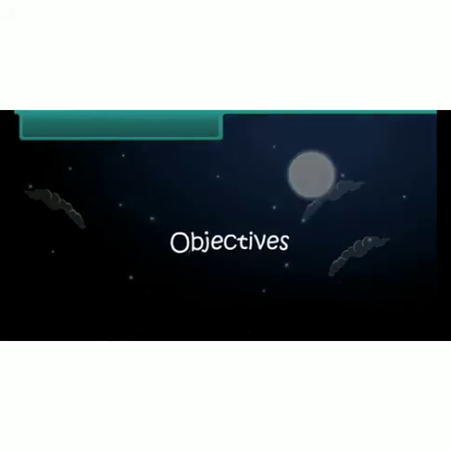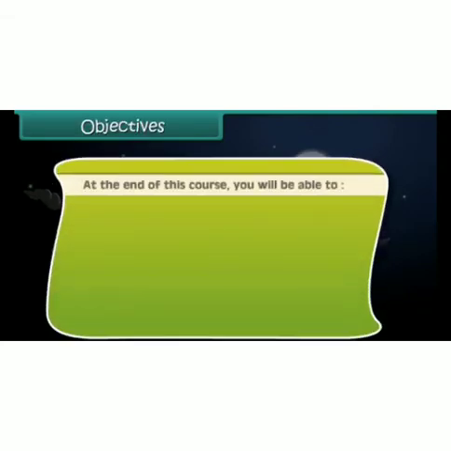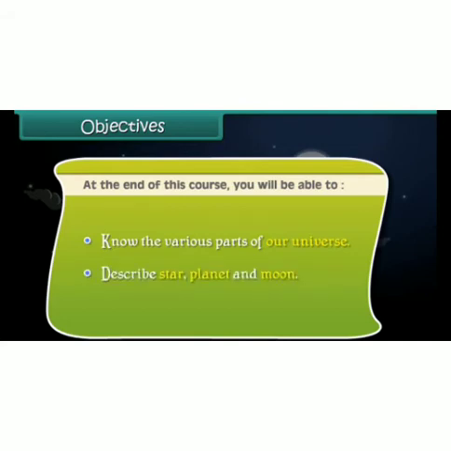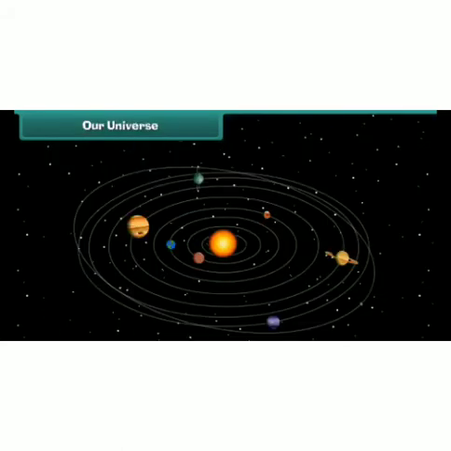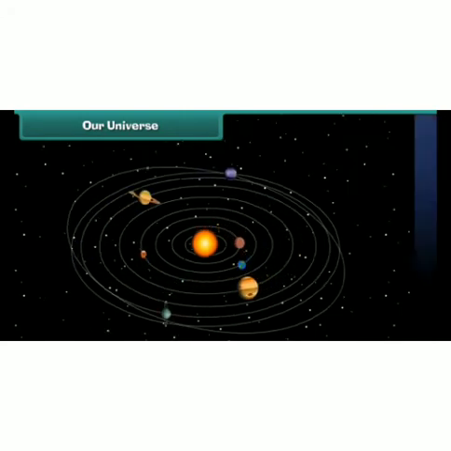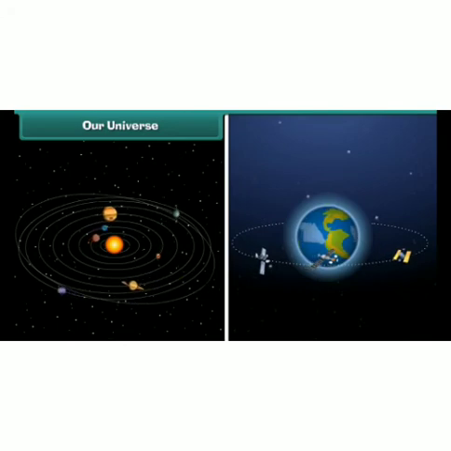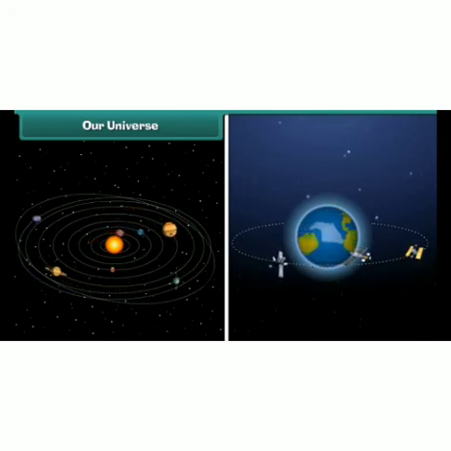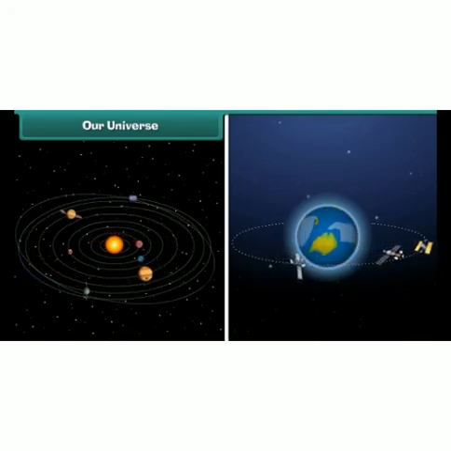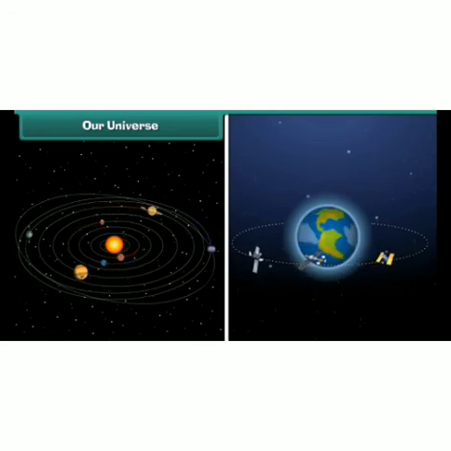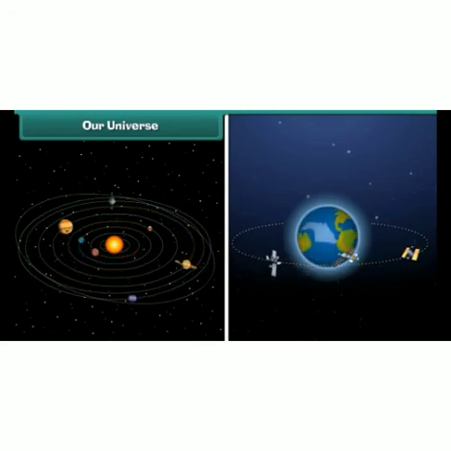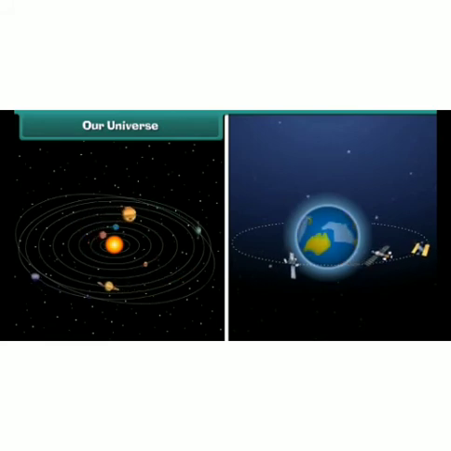Objectives. At the end of this course, you will be able to know the various parts of our universe, and describe the star, planet and moon. Friends, all that we see in the sky is just a part of the universe. There are many stars, planets, and satellites in the universe. They all appear very small because they are too far from us, but actually they are very large in size. Do you know that our planet Earth is also a part of the universe?